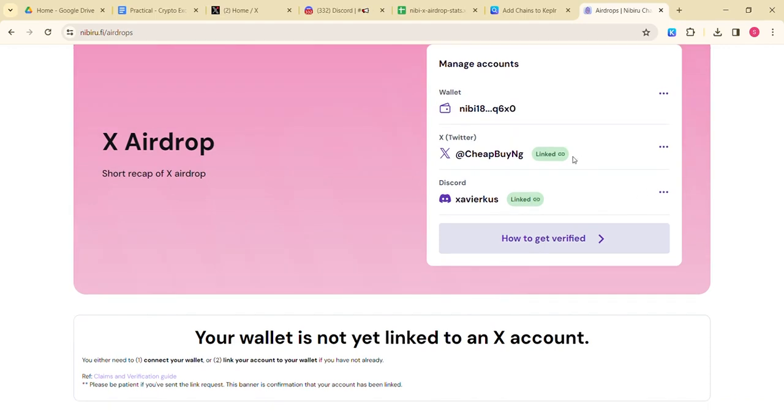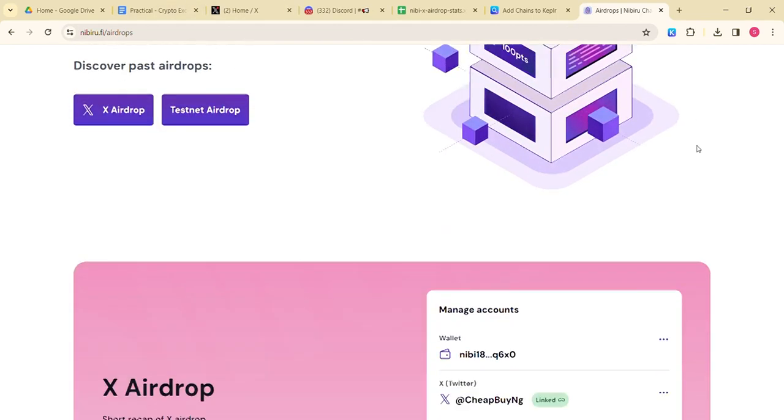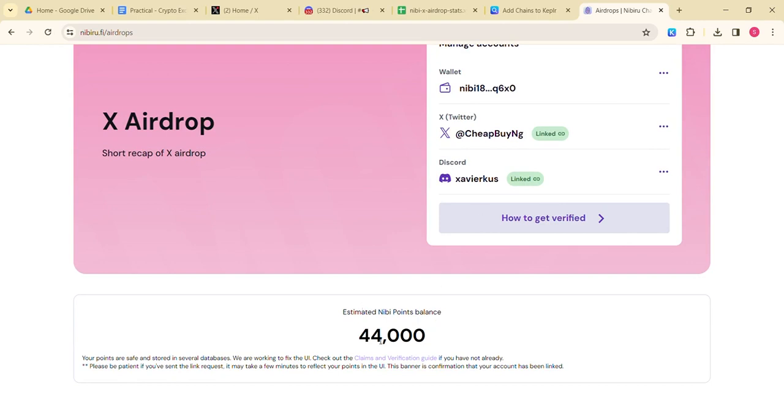However, the fact that it's been linked now doesn't mean that the sheet has been updated. I believe that the admin will still post another link that will then show those that have taken action. I need all of us to understand that when you link, where it says your wallet is not yet linked to an X account, here should display your Nibi points. So we need to keep refreshing this page to ensure that our wallet has been properly linked. When you refresh the page, you see your estimated Nibi point balance. If you cannot see this yet, it means that your wallet hasn't been linked properly.